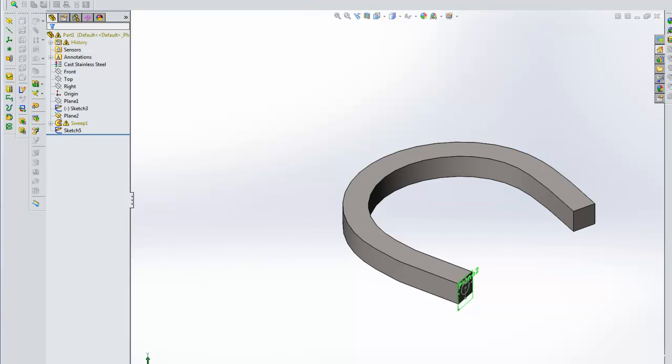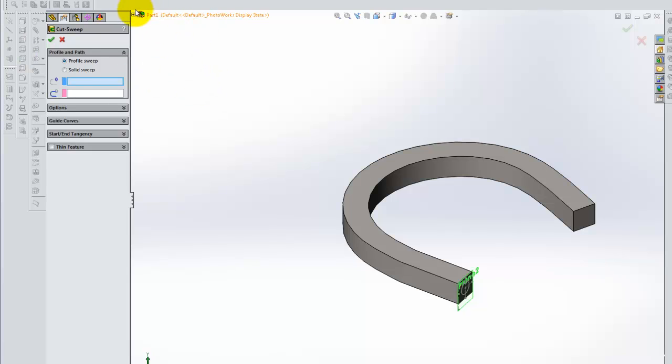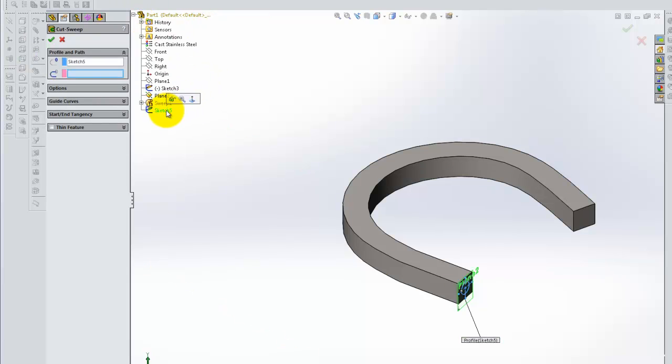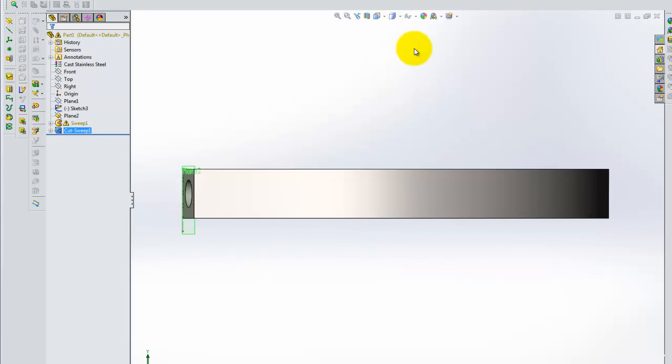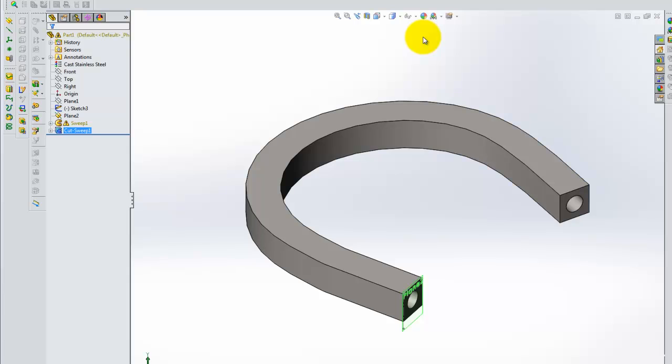Close the sketch. I'll have to define my profile, which is the circle, and then I will also have to define the spline that we used, and that is right there. And so now that hole will be cut along the spline itself. And so you see how that heating element can be created using a swept boss and swept cut.